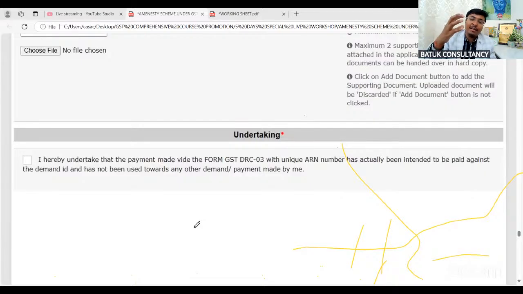Sir, if you had an earlier related demand and now you have a balance in your credit ledger, or if you utilize the same, then in future, if you have liability, you have to make the payment through the cash ledger. That means if you have the balance in credit ledger, the government has already received that amount. Hence, the government is providing the opportunity that you can adjust the same through the credit ledger.